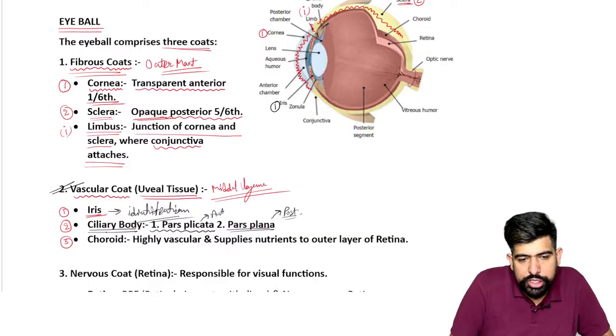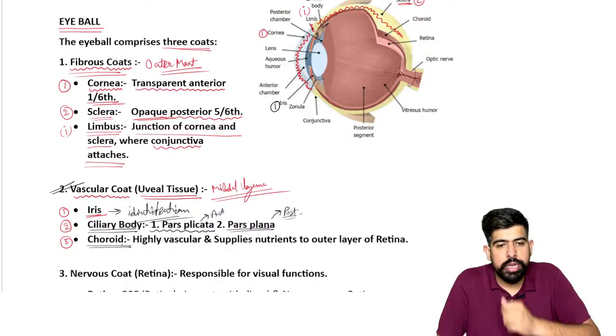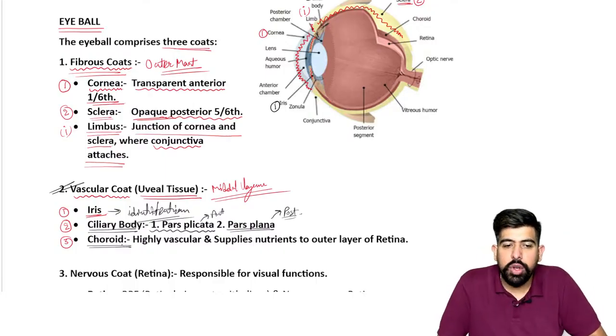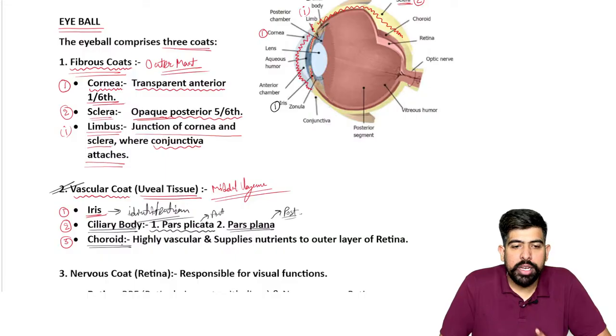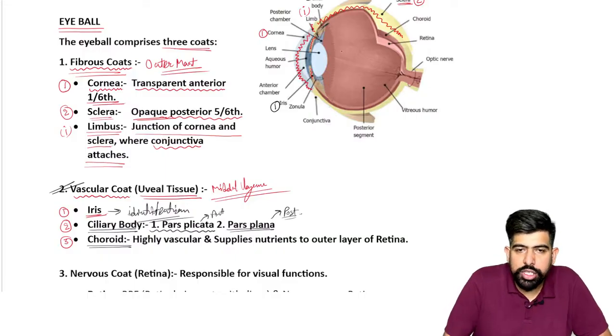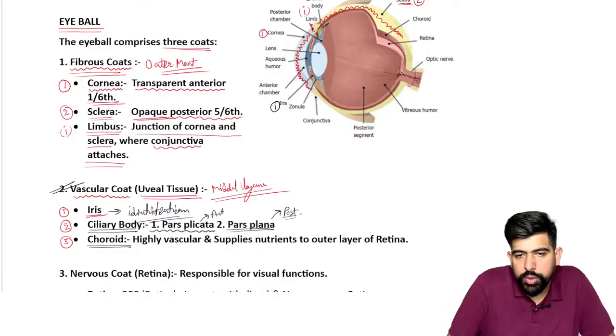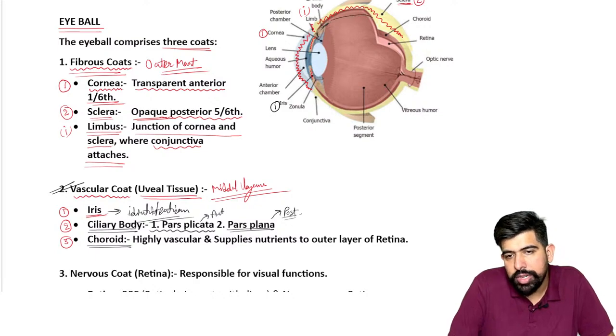Okay. The next and the last of the middle layer is the choroid, right? So we have the last, which is the choroid. And what's important about this choroid? This choroid is the posterior one. You can see the ciliary body is ending here, and posteriorly this red colored vascular coat is the choroid.